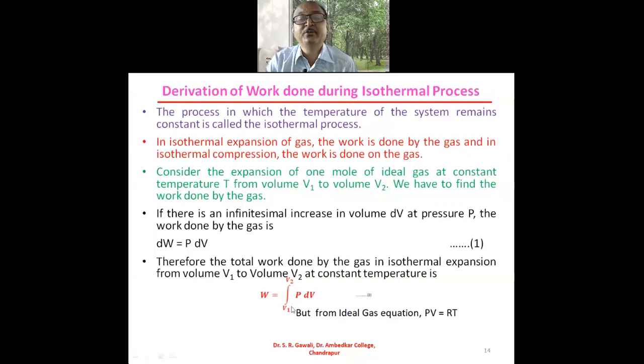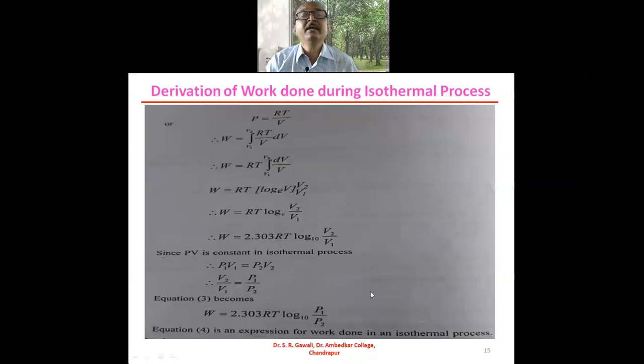But from the ideal gas equation, PV = RT, and therefore P = RT/V, and we will substitute this value of P in the previous equation. We get W = integration from V1 to V2 of (RT/V) dV.